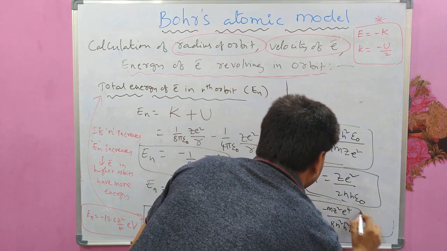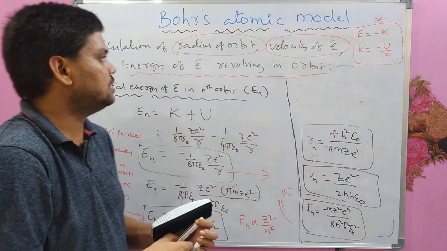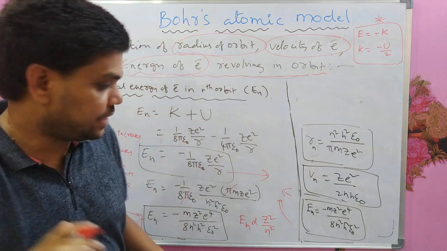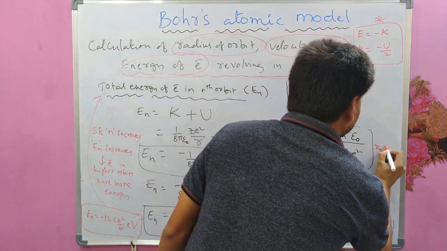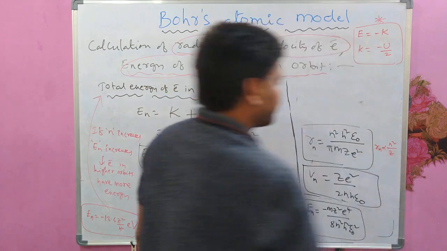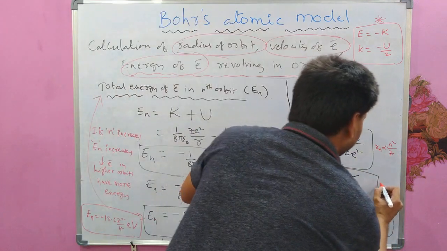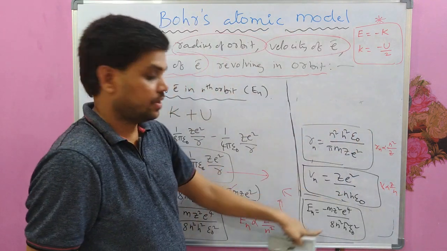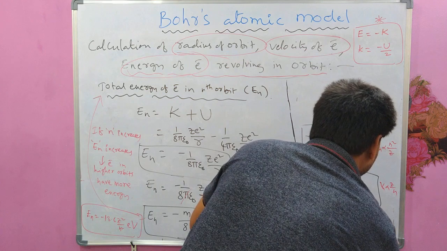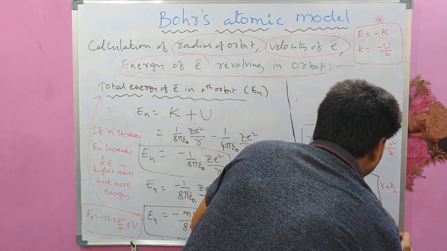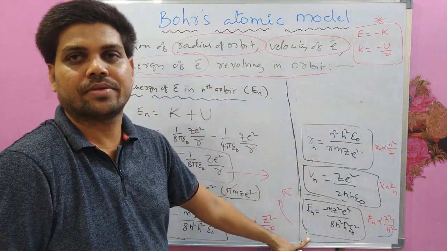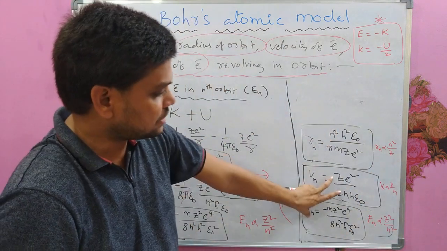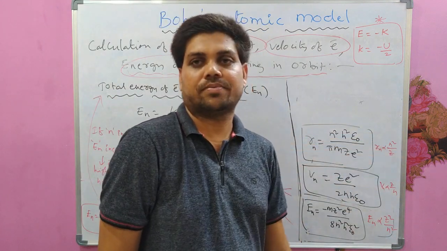And from these three formulas, we are done, all are calculated. Rn is proportional to n square by Z, Vn is proportional to Z by n, and En is proportional to Z square by n square. You have to remember these formulas as well as these proportionalities.